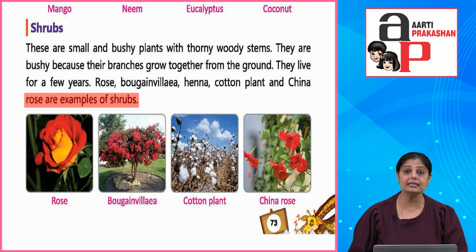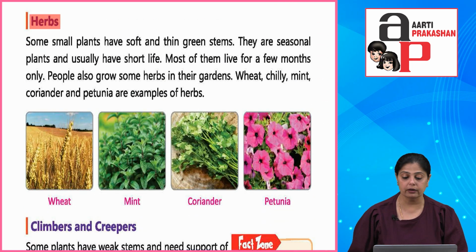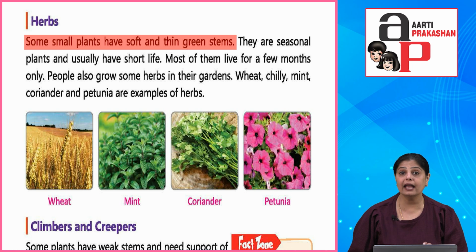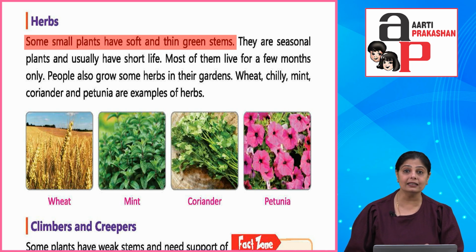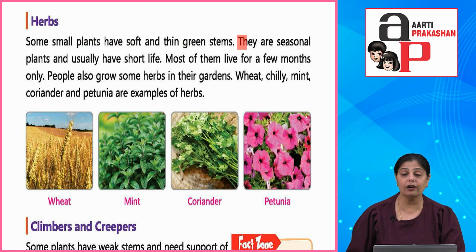All right, next is herbs. Herbs are some small plants having soft and thin green stems. So how are shrubs? They are small, they are bushy and they have thorns on them and they have woody stems, whereas herbs are soft and thin, they have soft and thin green stems. Okay, now herbs are also seasonal plants and they usually have a short life. Most of them live for a few months only. People also grow some herbs in their gardens.